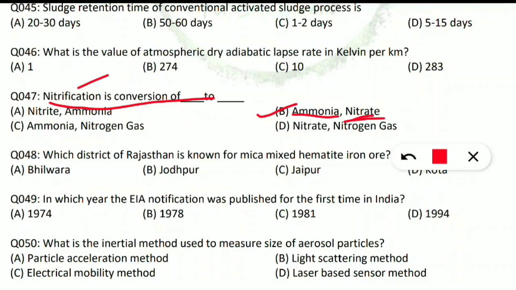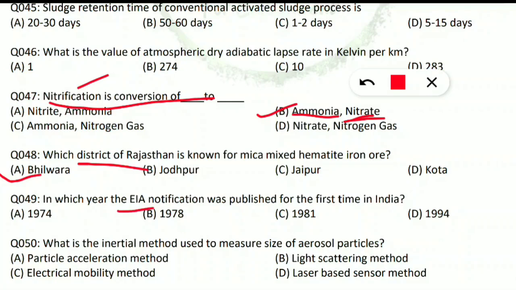Question 48. Which district of Rajasthan is known for mica mixed hematite iron ore? It will be option A, Bhilwara district of Rajasthan. Question 49. In which year was the EIA notification published for the first time in India? It was published in the year 1994. Yes, the EIA notification was first published in India in 1994.